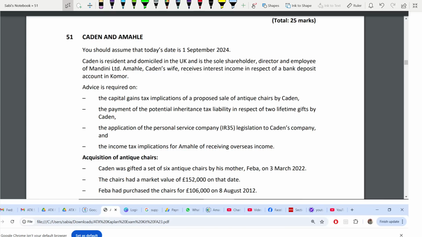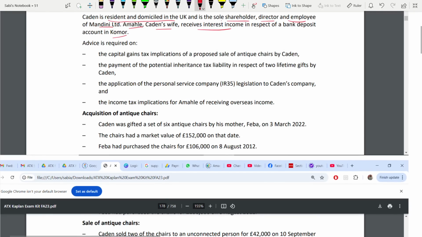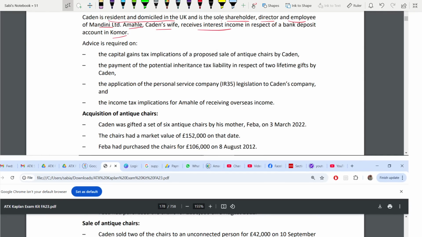Caden is a resident and domiciled in UK, sole shareholder, director and employee of this company, and Amahle is Caden's wife who receives interest income in respect of bank deposit in the country of Comor. So now you have acquired some antique chairs. There were 6 antique chairs that were gifted by his mother on 3rd March 2022.